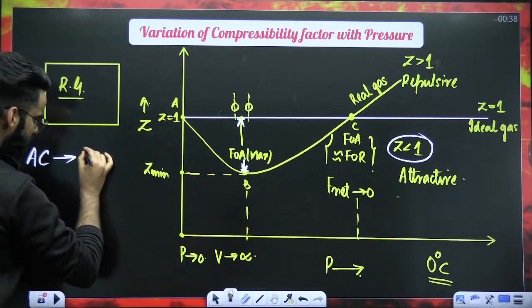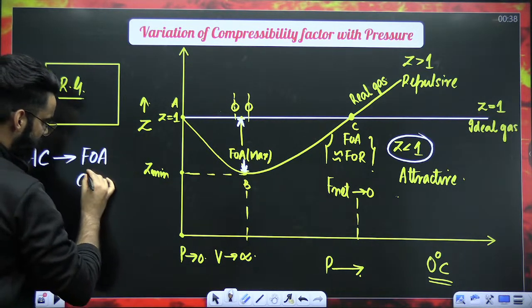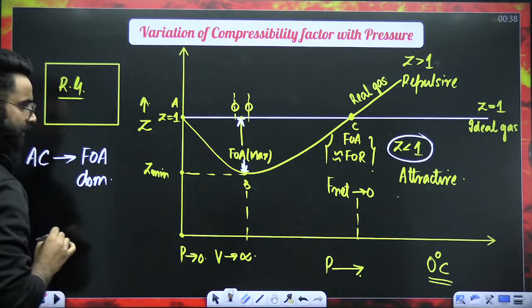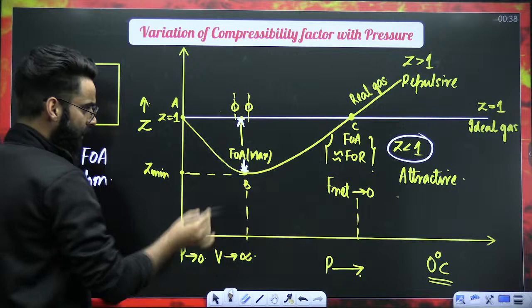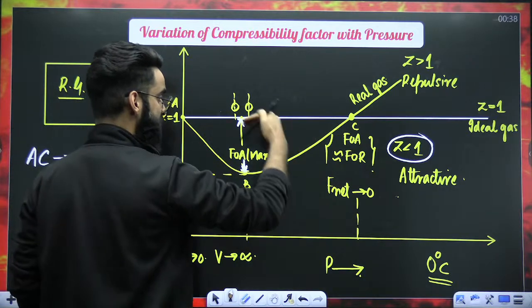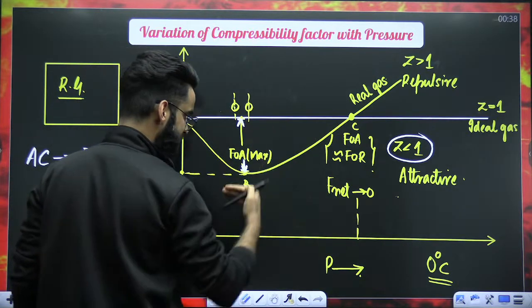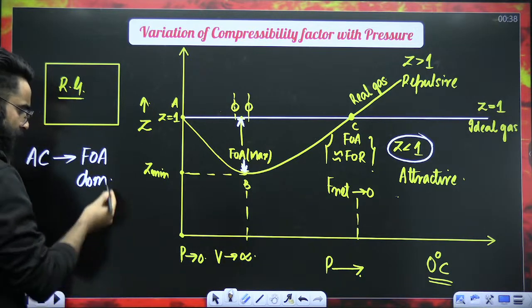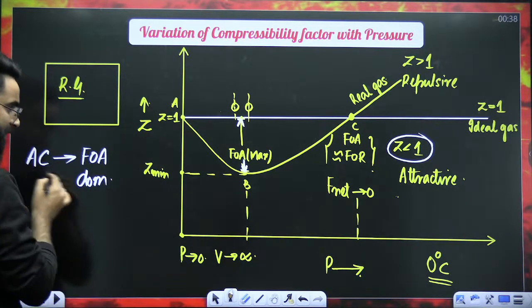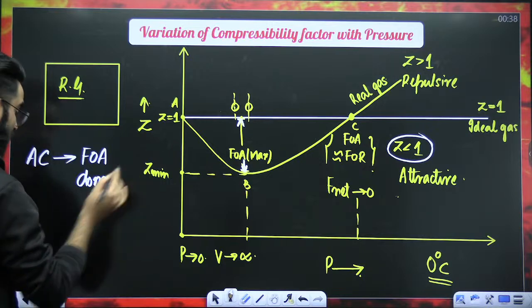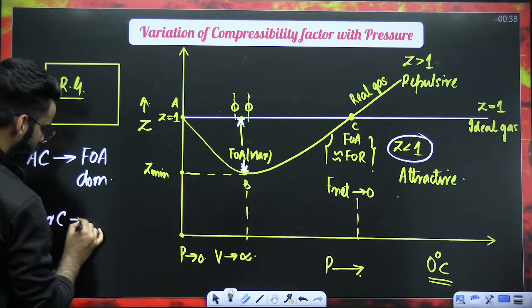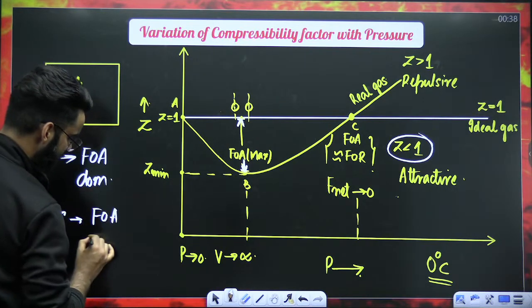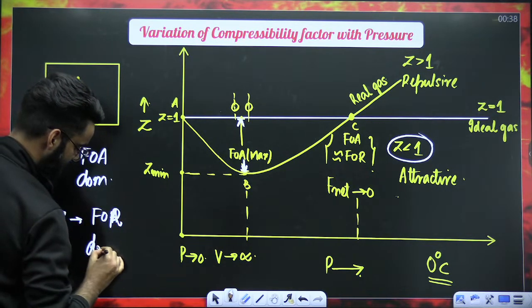In region A to C, do remember, it means force of attraction dominates, right? Don't think it dominates in A to B but not in B to C. No, it's A to C which comes below the Z equal to 1 line. Therefore, force of attraction dominates in the region A to C. And after C, you can say force of repulsion dominates between the gas molecules.